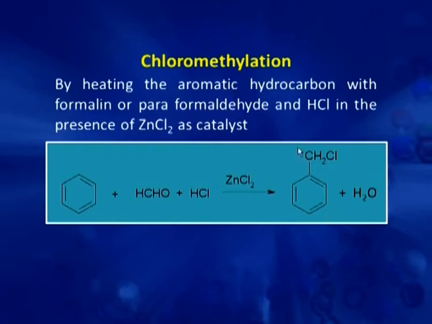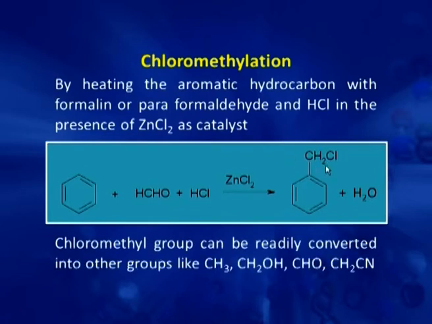So, there is a formation of this CH2Cl group. This group is attached to this benzene ring, and the advantage of this group is it can be readily converted into groups like CH3, CH2OH, CHO and CH2CN. Now, the next method is deoxygenation of cresols.